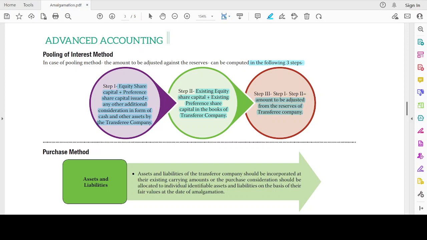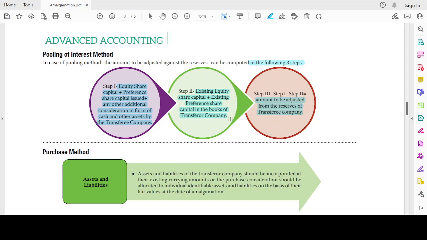So as a result, essentially, the difference between the amount recorded as share capital issued and the amount already there in the transferor company's share capital should be adjusted in the reserves of the financial statements of the transferee company. So under the pooling of interest method, all assets, all liabilities, and all reserves of the transferor company will be taken over by the transferee company.